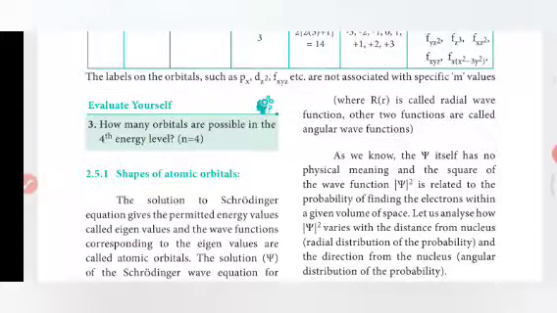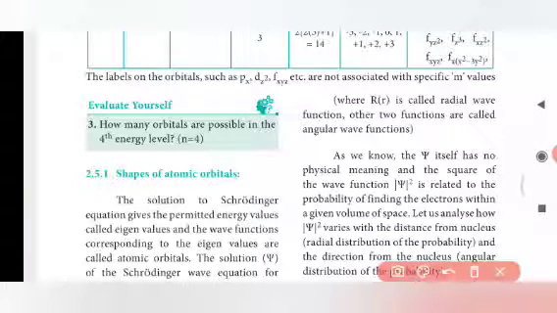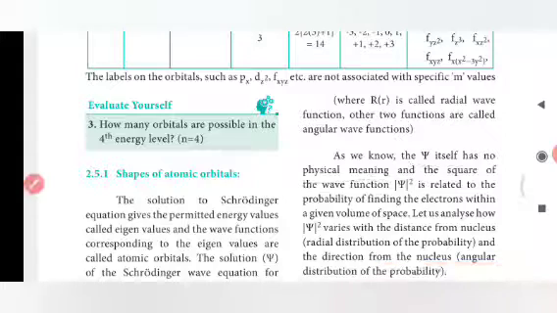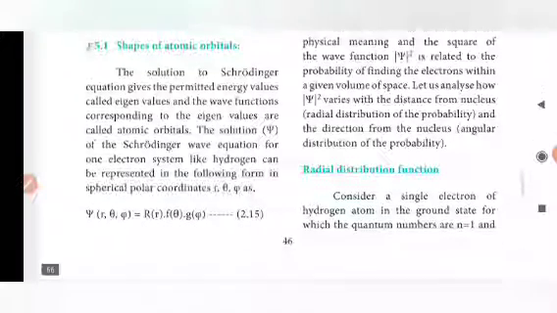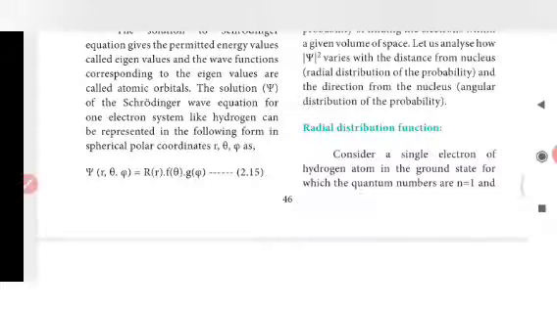As we already know, psi itself has no physical meaning, and the square of the wave function is related to the probability of finding the electron within the given volume of space. Let us analyze how psi square varies with the distance from the nucleus, the radial distribution of probability, and direction from the nucleus. First, see the radial distribution function.